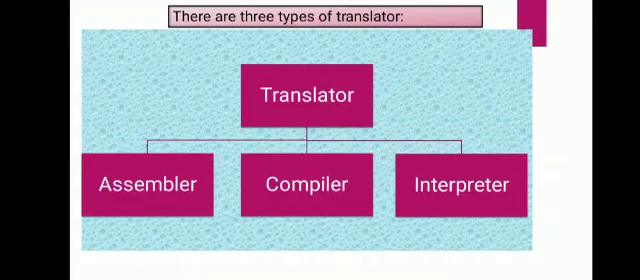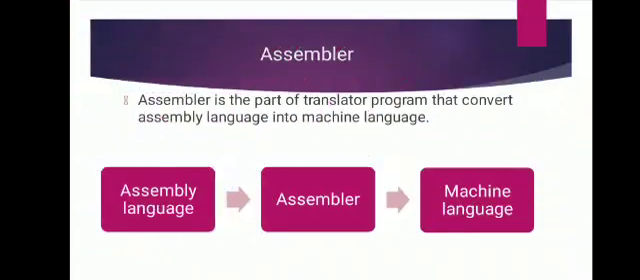Now let's talk about assembler. Assembler is a part of translator program that converts assembly language into machine language. See, we will give instruction in assembly language, means mnemonic codes, then with the help of assembler it translates into machine language. The machine code can be directly understood by the CPU. Clear? Note down that assembler is only used to convert assembly language into machine language. It is only for assembly language.